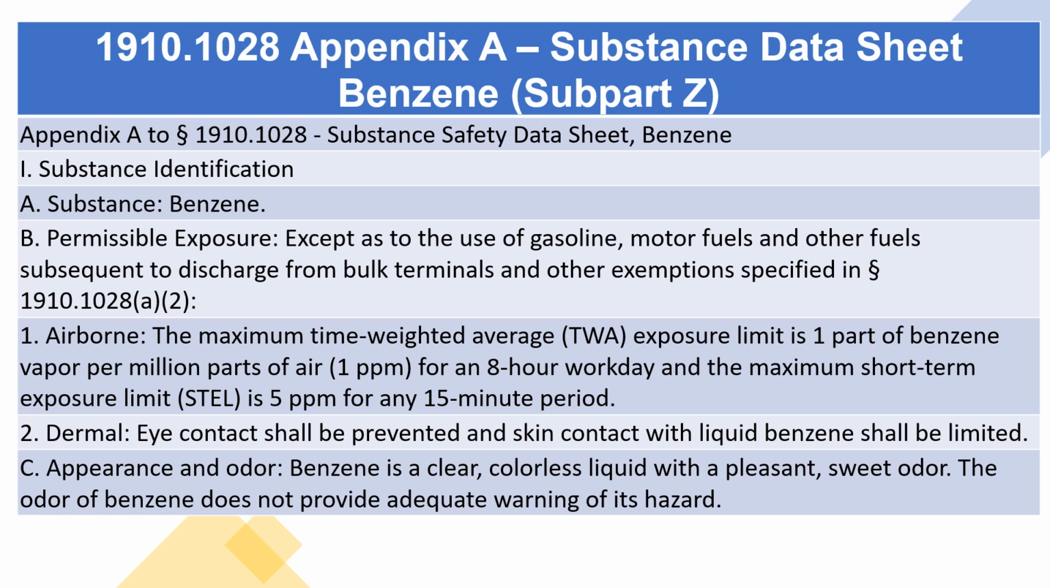B. Permissible exposure, except as to the use of gasoline, motor fuels and other fuels subsequent to discharge from bulk terminals and other exemptions specified in Section 1910.1028. 1. Airborne, the maximum time weighted average, TWA, exposure limit is 1 part of benzene vapor per million parts of air, 1 ppm, for an 8-hour workday, and the maximum short-term exposure limit, STEL, is 5 ppm for any 15-minute period. 2. Dermal, eye contact shall be prevented and skin contact with liquid benzene shall be limited.